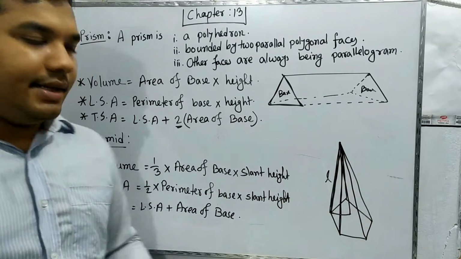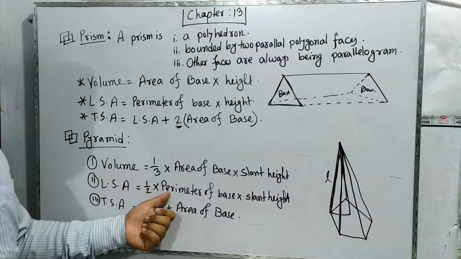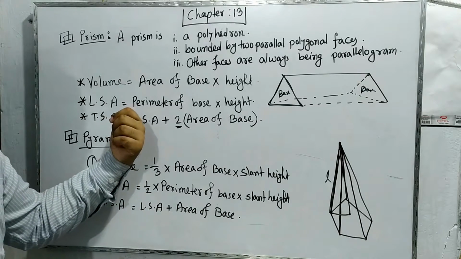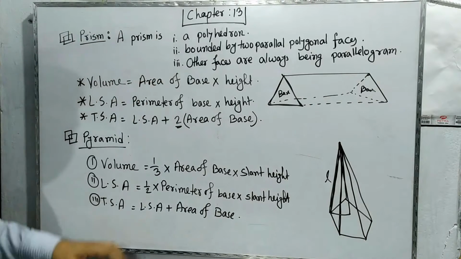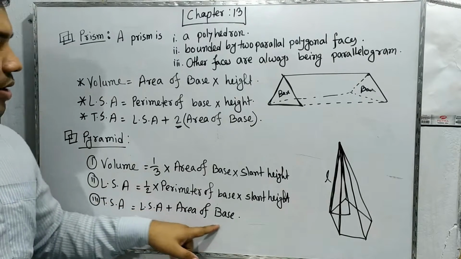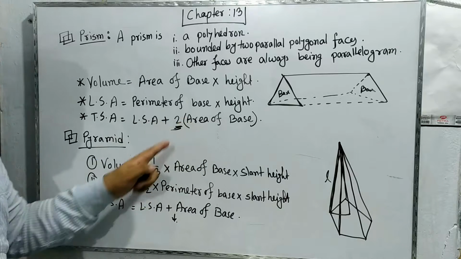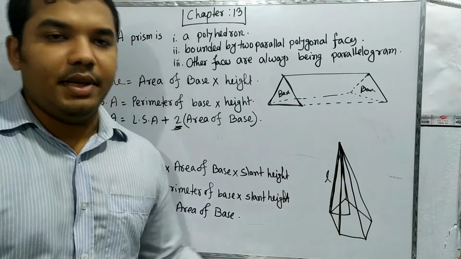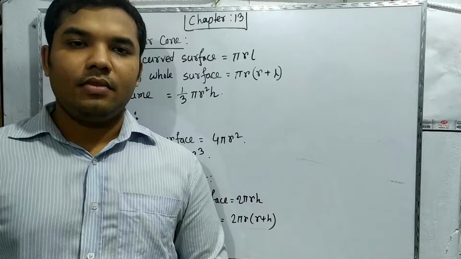Now the lateral surface area will be half into perimeter of the base into slant height. Why half? In the prism there was no half, but here there is half, because here there is only one base. The total surface area will be lateral surface area plus area of the base. Why is there no 2 here? Because here there is only one base. That's why. So this is the total discussion of prism and pyramid.